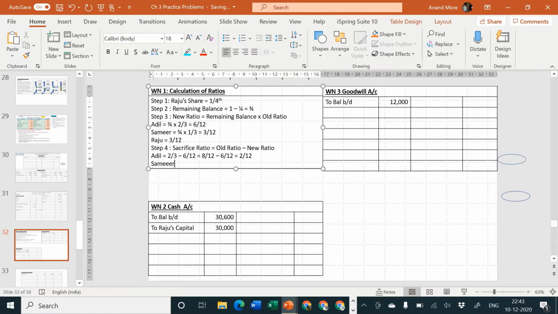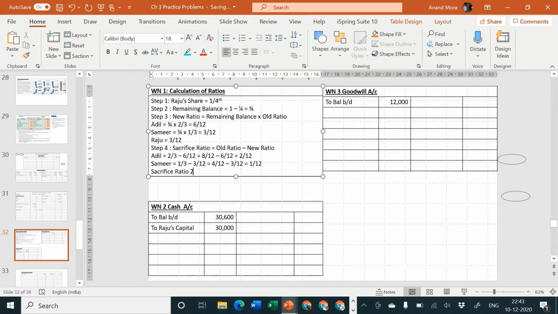Samir is equal to 1/3 minus his new ratio of 3/12. So the first one to be multiplied by 4 goes to 4/12 minus 3/12, that goes to 1/12. And there is no question of Raju sacrificing anything because he is a new partner. So sacrifice ratio is how much?